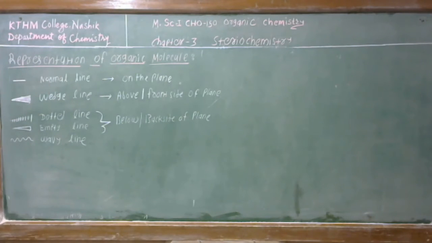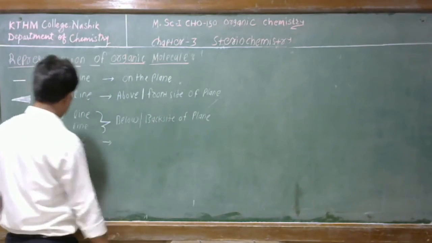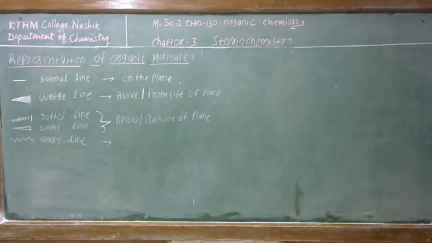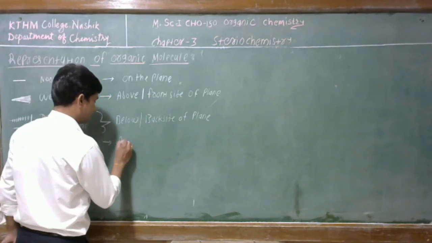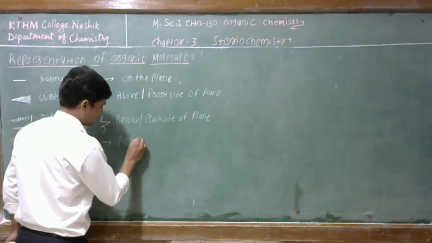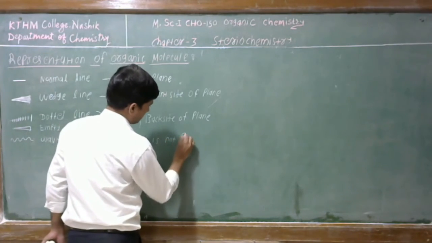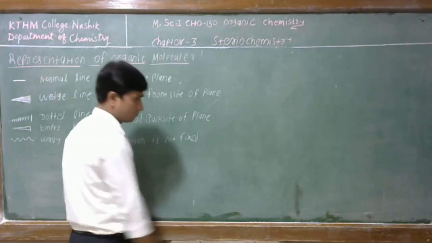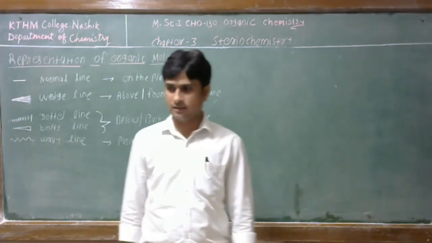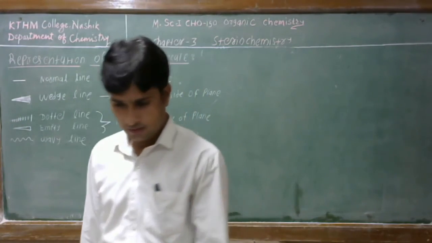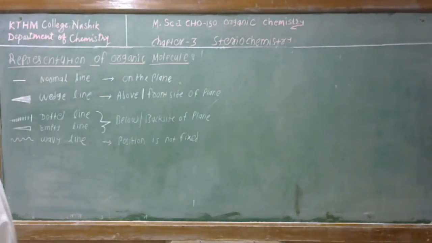Now this is the wavy line. If any group is shown by the wavy line, it means that the position of the group is not fixed. What is the meaning of this? We have to firstly discuss here.